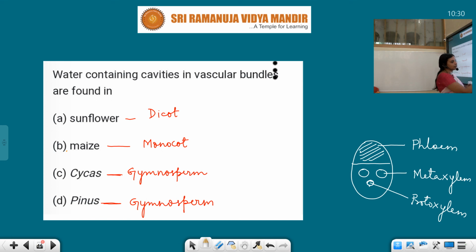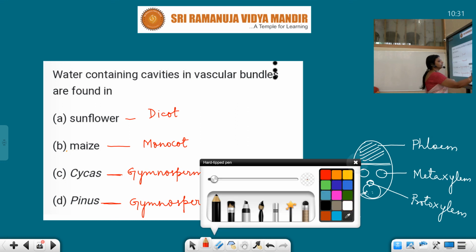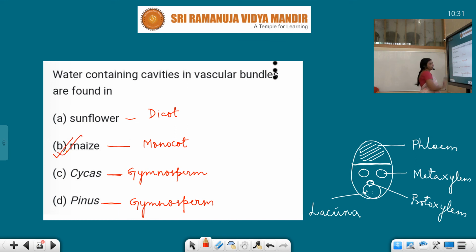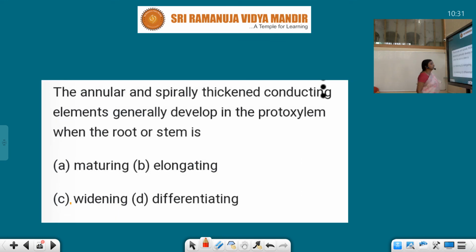This protoxylem ruptures and forms a lacuna. Lacuna means lysigenous cavity. The lacuna formed by the rupture of protoxylem stores water. So what is the water containing cavity? Cambium is not present, so the bundle is closed. So the water containing cavity is present in maize. This is the answer.